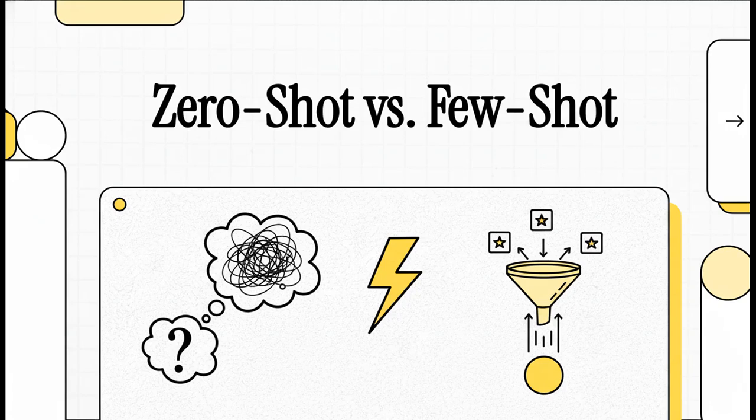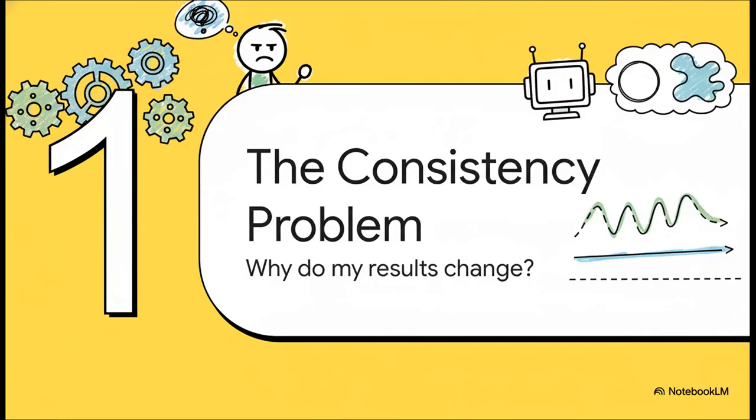Have you ever been completely frustrated by an AI that gives you a different result every single time you ask it the same question? Yeah, you're definitely in the right place. We're about to break down the two core prompting techniques that will take your AI outputs from being a total mess to being perfectly consistent and reliable. Let's dive in.